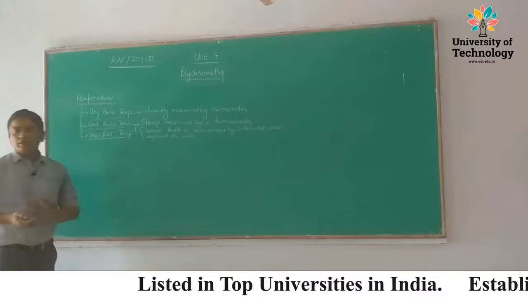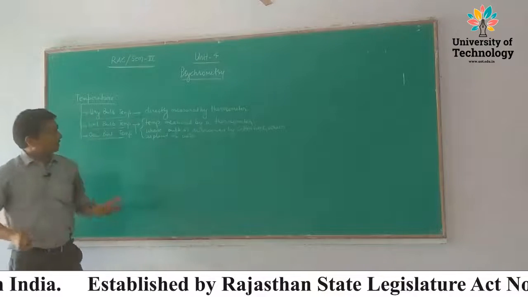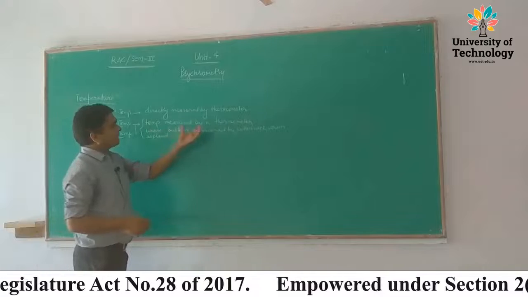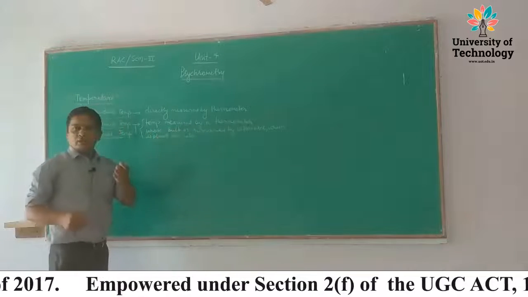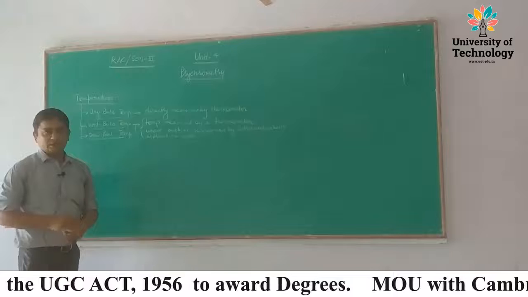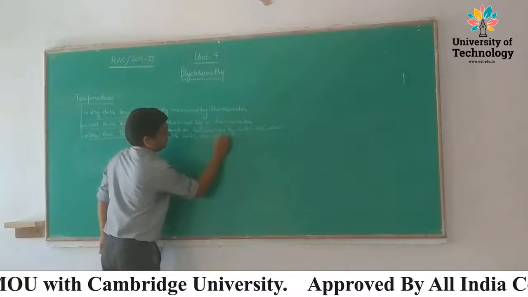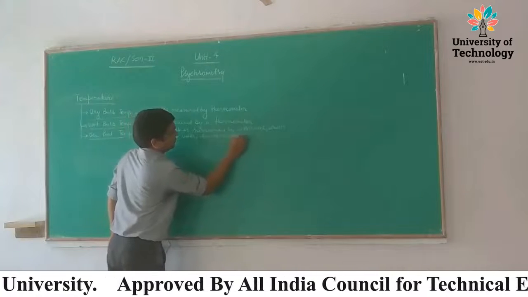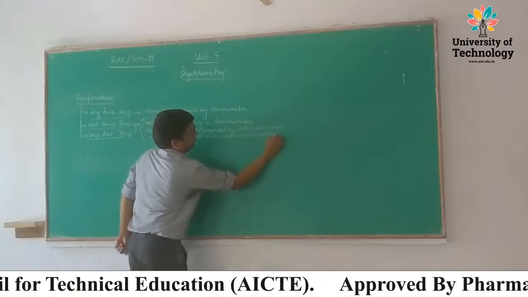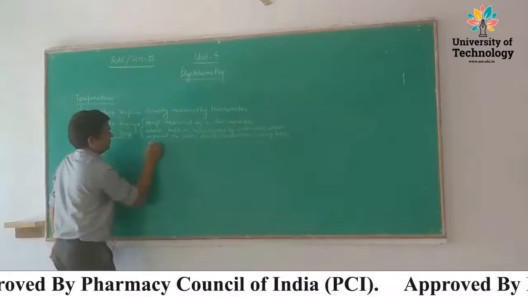That is the temperature of air. We are discussing the temperature of air measured by a thermometer whose bulb is surrounded by cotton wick and placed in water, and due to evaporation, cooling takes place.